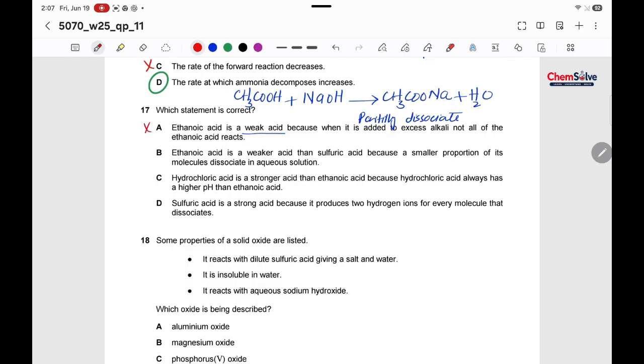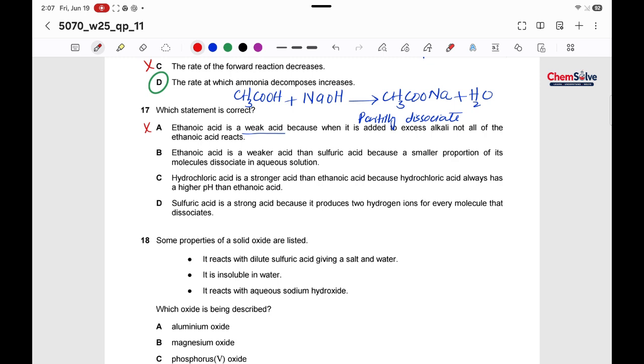Ethanoic acid is a weak acid, and sulfuric acid, because a smaller proportion of its molecules dissociate in the aqueous solution. Yes, this is the thing that we have discussed in A. It's a weak acid and it's partially ionized. This statement seems to be correct.